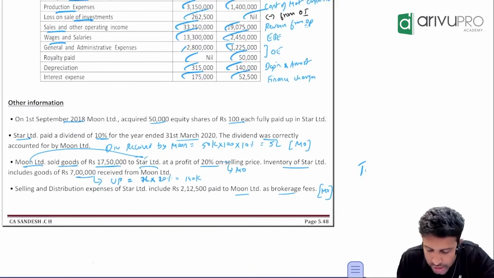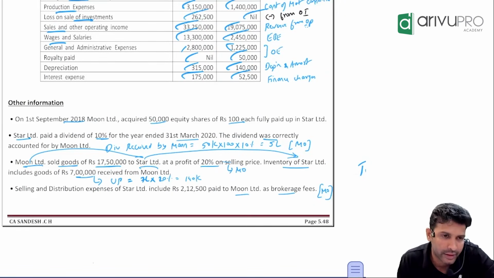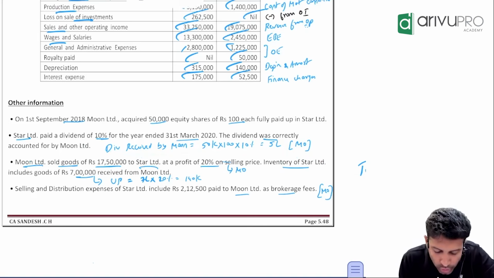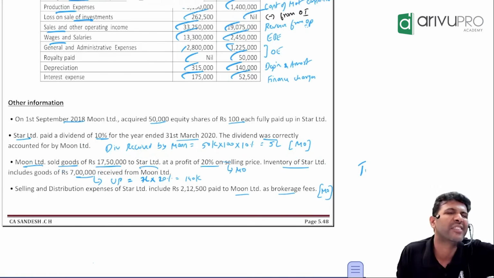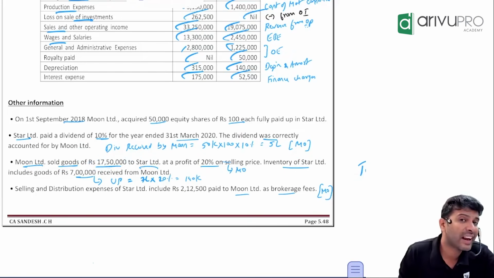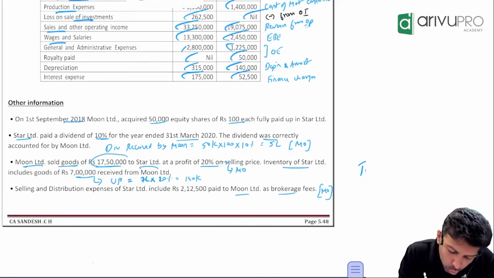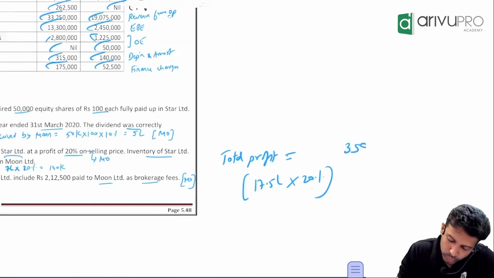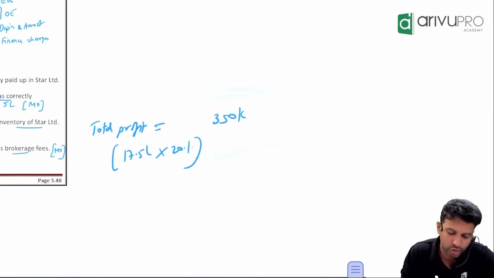Star. Now Star has those goods as inventory. Full value? No. Inventory of Star Limited includes only how much? 7 lakh. We sold how much? 17,50,000. So all the goods are lying unsold or only 7 lakh? 7 lakh.